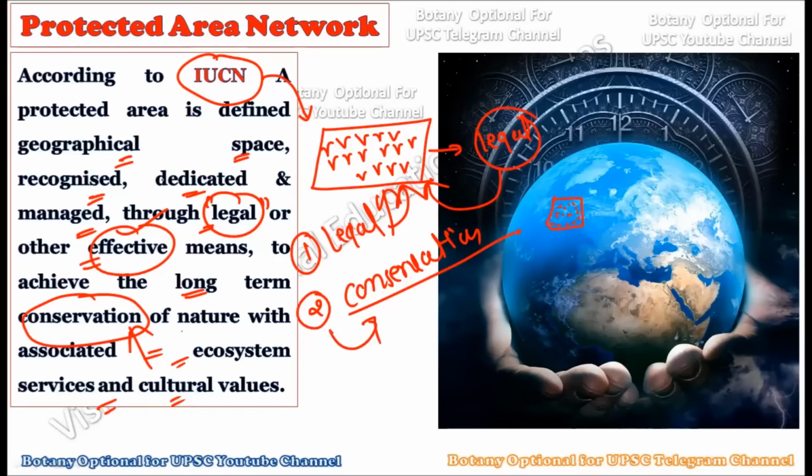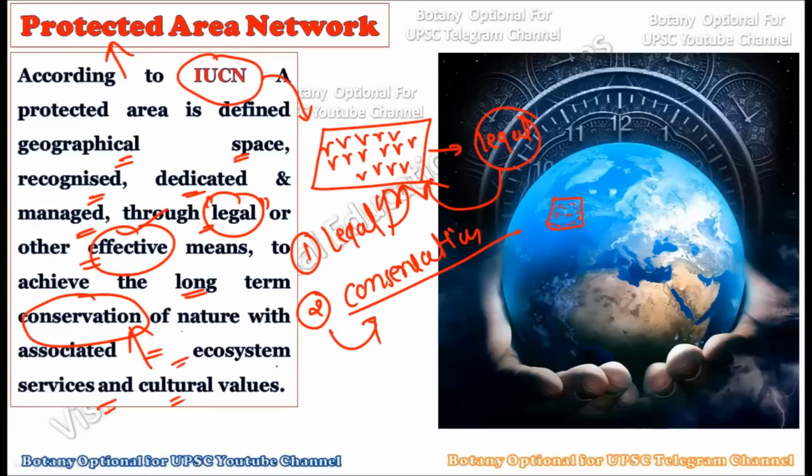When we say protected area, we are going to provide protection to that particular area. And why will we protect any particular area on the mother earth? It is because it has so much biodiversity, or many species living there, and they are sensitive to extinction. That is why we have to conserve them, and that is why the protected area is clearly defined by the IUCN.